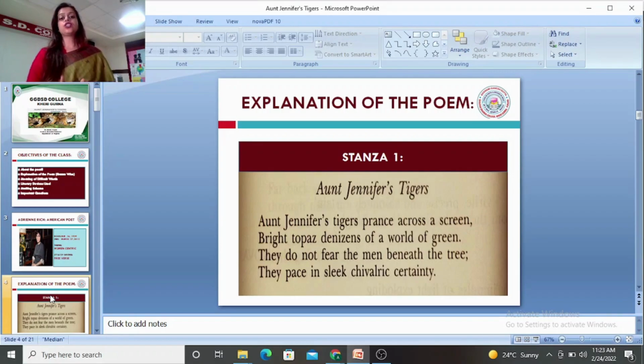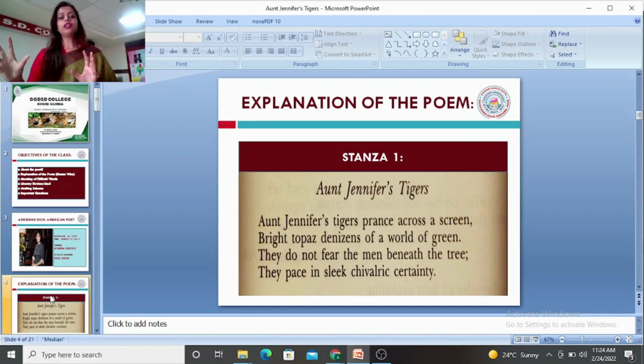Again, unlike Aunt Jennifer, whose life is uncertain, unstable. There is something deep within her which is causing this uncertainty, and this would be unfolded in the approaching stanzas. But in the very first stanza, we get a vivid, clear picture that there are two contrasting images.